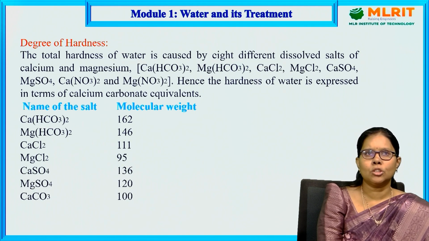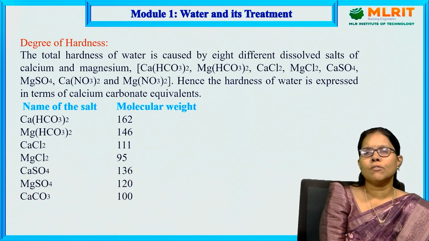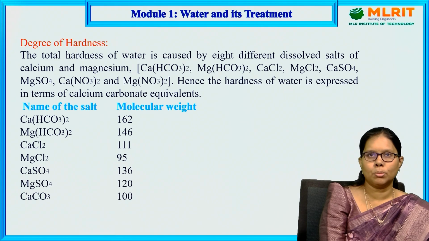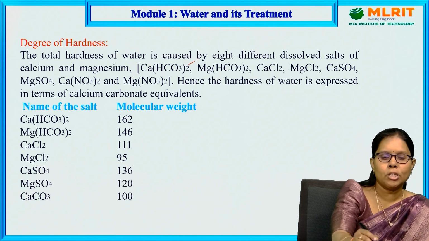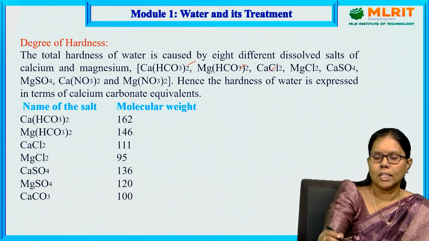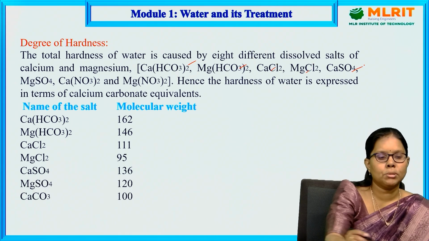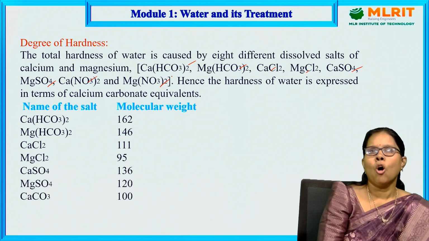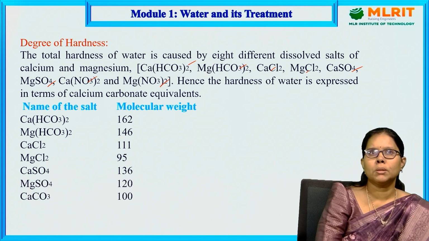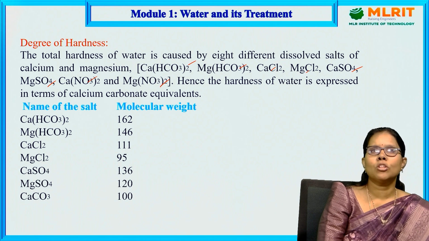Let us move to the next topic, degrees of hardness continuation. The total hardness of water is caused mainly by 8 different dissolved salts. What are the salts responsible? The salts are calcium and magnesium salts. Those are calcium bicarbonate, calcium chloride, calcium sulfate, calcium nitrate and magnesium nitrate. All these 8 salts are responsible for the hardness. Hence the hardness of water is expressed in terms of calcium carbonate equivalent.